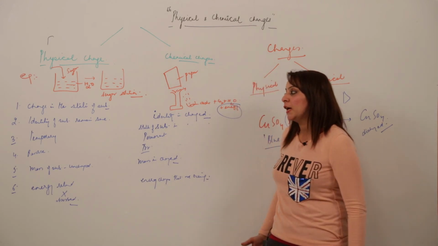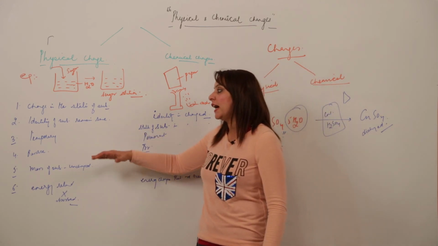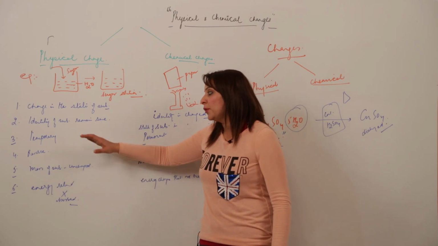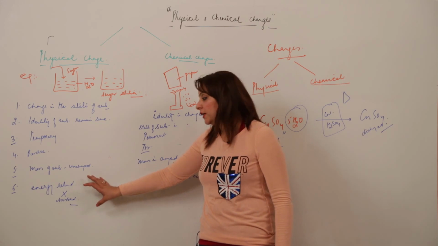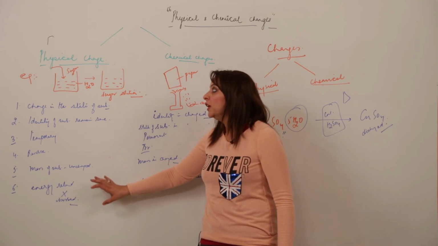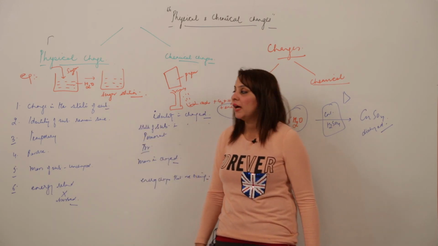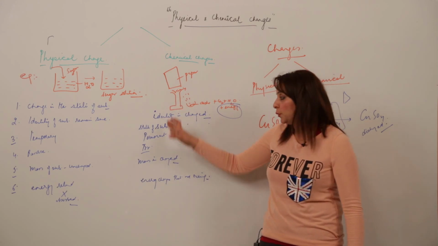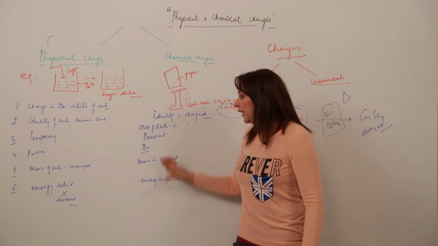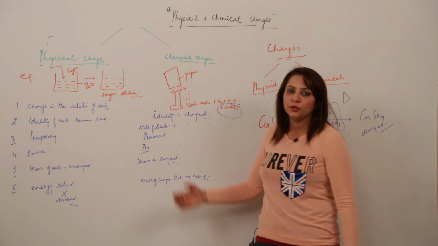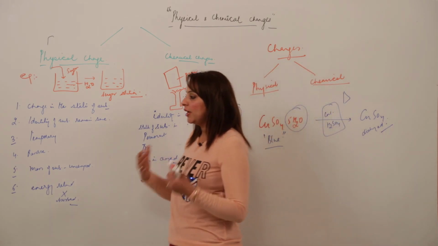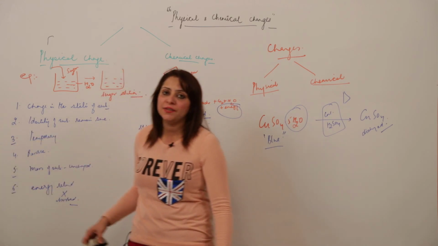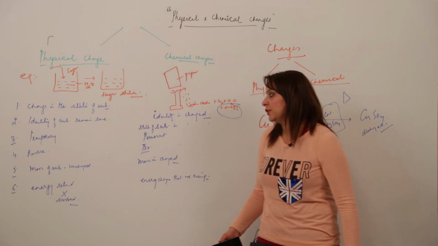So any substance which is undergoing a change of state, losing identity, a temporary reversible change, mass getting altered, or total energy being neither released nor absorbed, that comes under physical change. And whenever it is going through the processes which we have summed up, it is undergoing a chemical change. So this is how we classify the changes into two categories, that is the physical change and the chemical change.